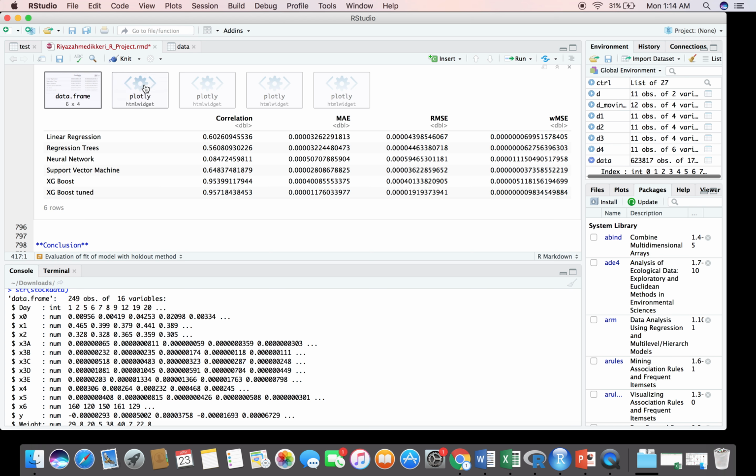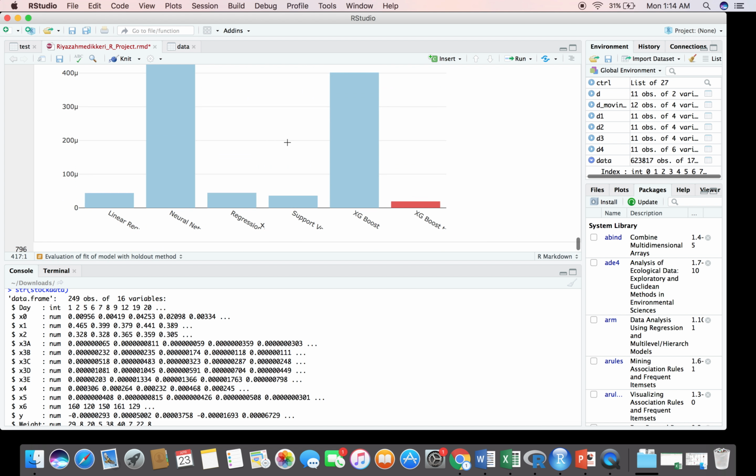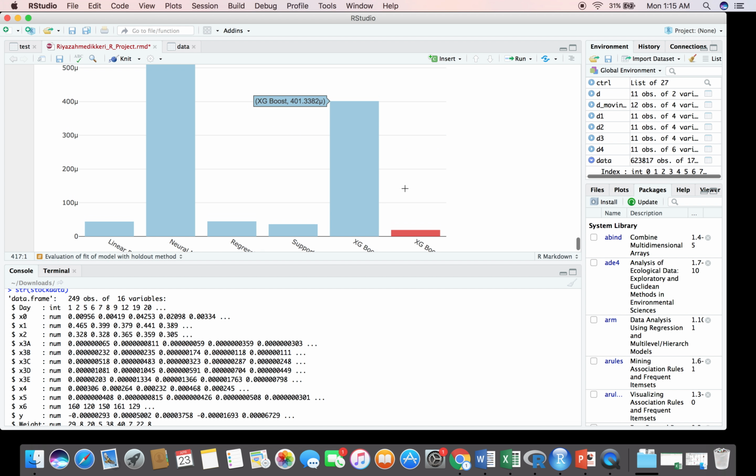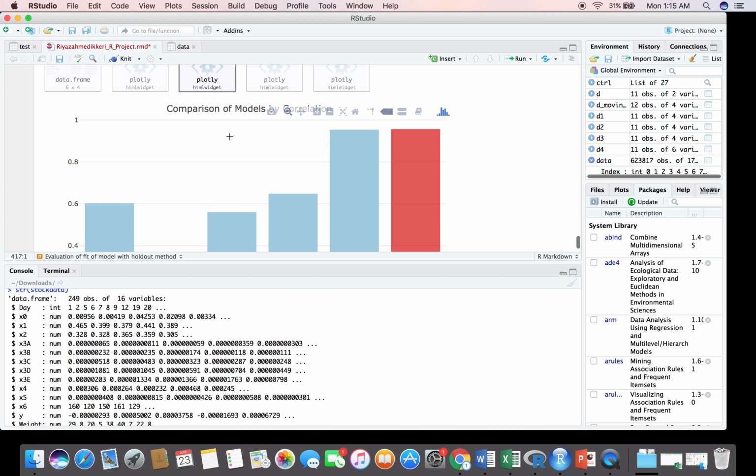For better understanding, I've also plotted it using the Plotly package, which is available in R. The XGBoost has the 19.19 mu of RMSE, which is the least. And here for comparison by correlation, XGBoost has the maximum correlation 0.957, and this being 0.953.